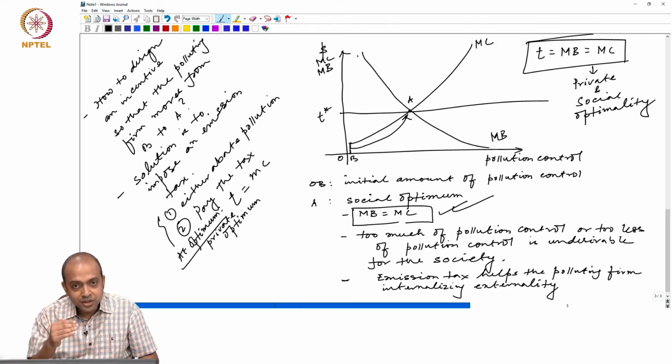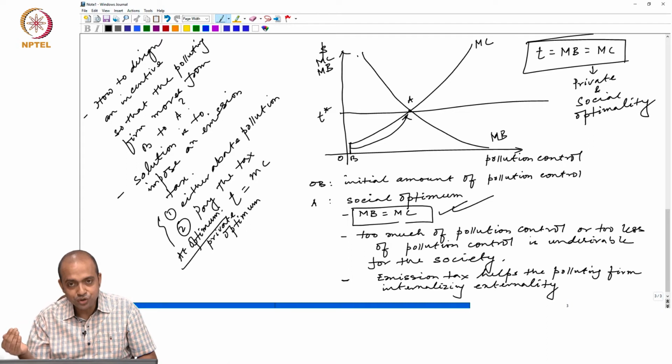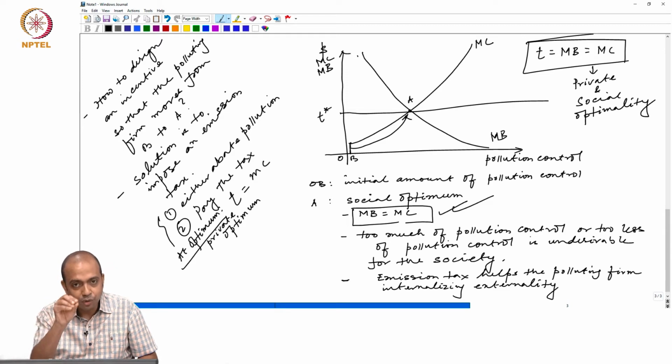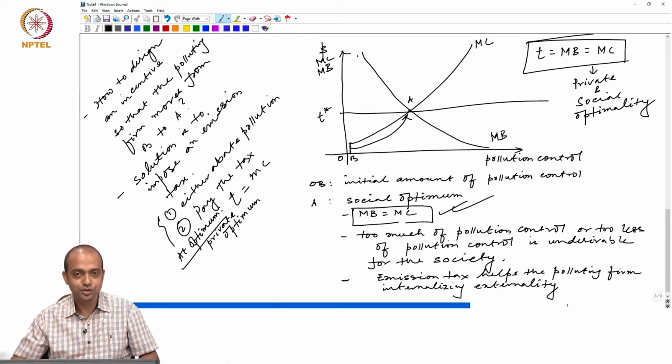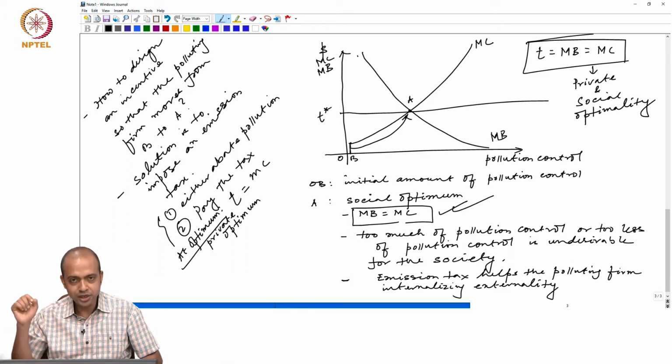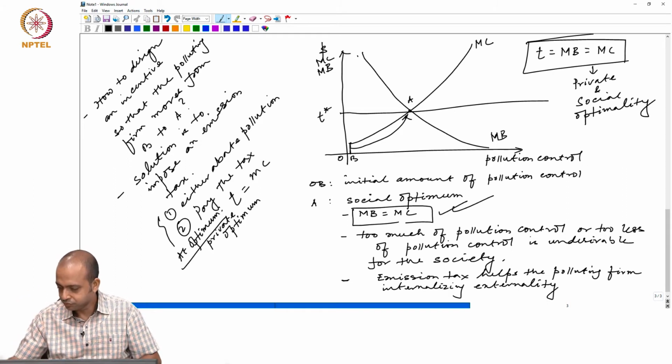The firm is now thinking about the cost it imposes on the society while deciding the optimum amount of output. That is why I said that emission tax helps the polluting firm internalize externality. Now, this can be understood more clearly by a simple mathematical model.